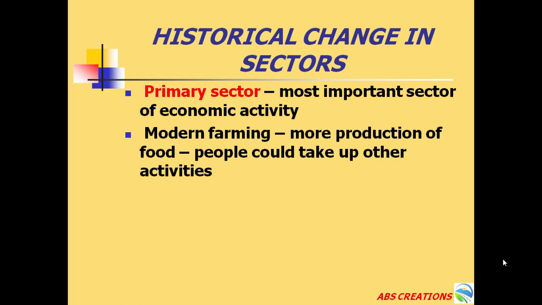When the production of a particular food crop increased, automatically people can take up other activities. So buying and selling activities may increase many times. Apart from that, transporters, administrators, etc. may increase.